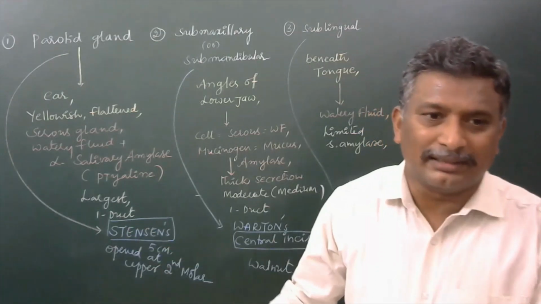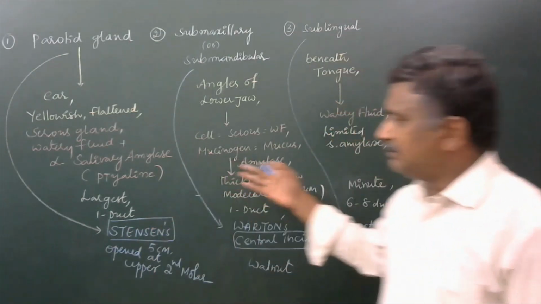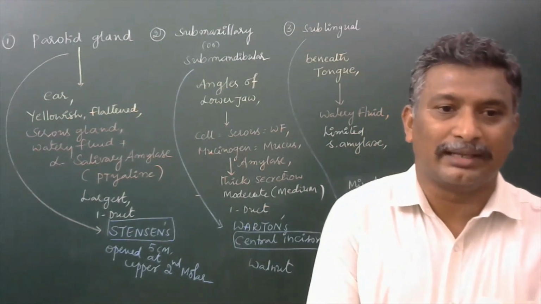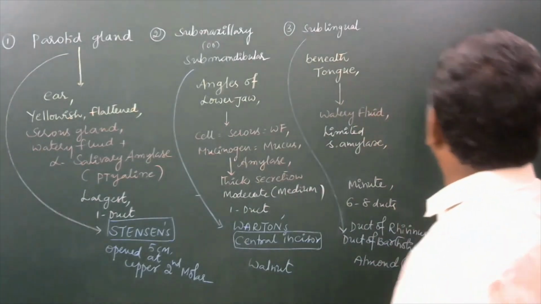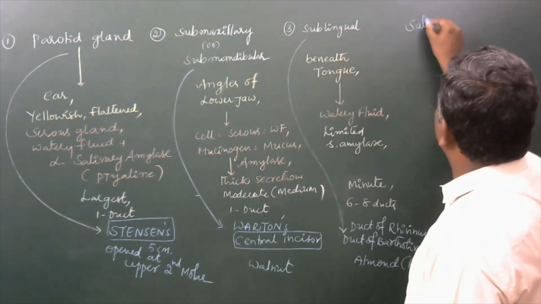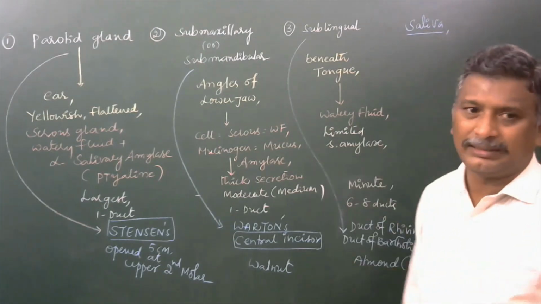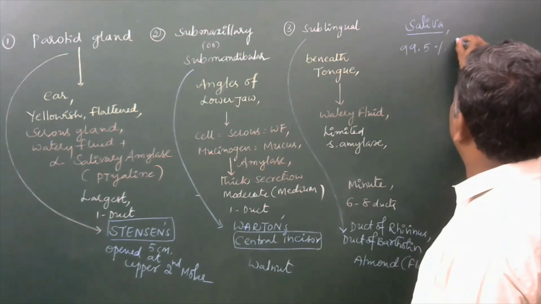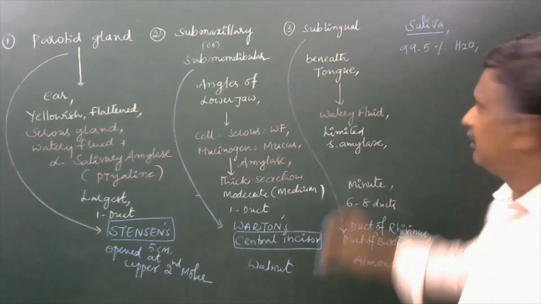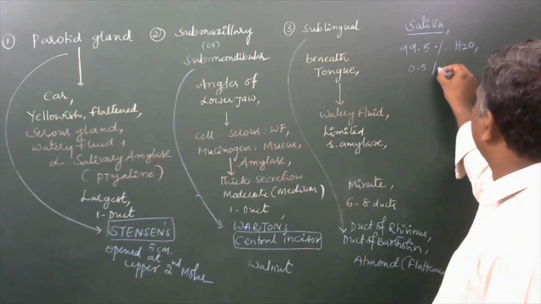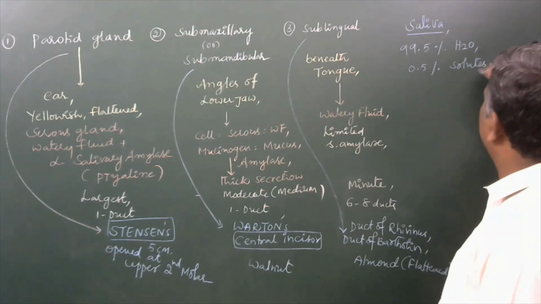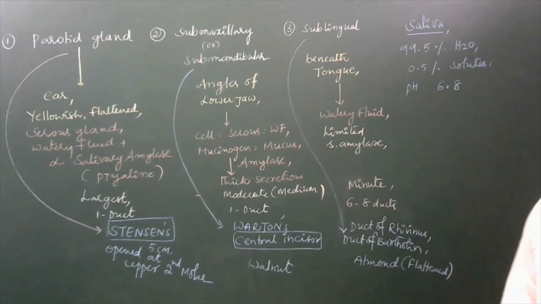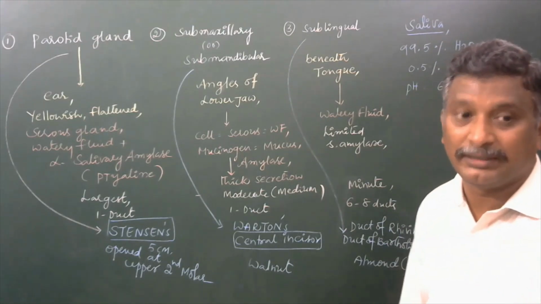Collectively they secrete saliva. Such secretions are collectively together called saliva. What are the contents present in it? Nearly 99.5% water will be there. 0.5% solutes are there. The pH is 6.8.